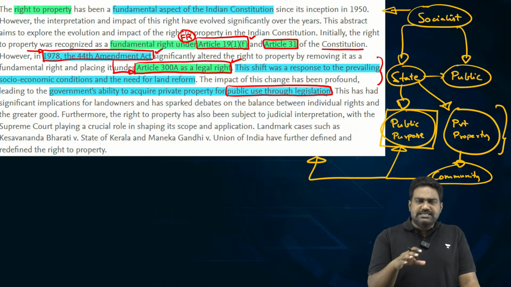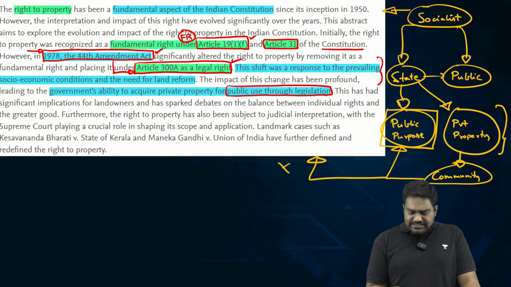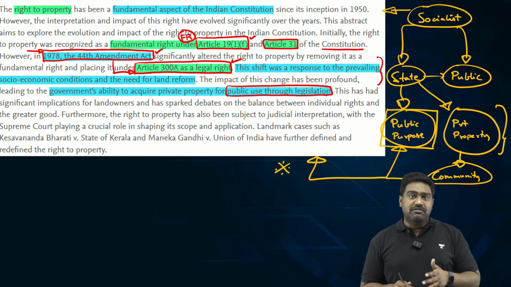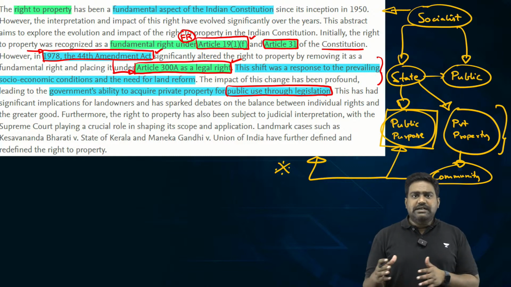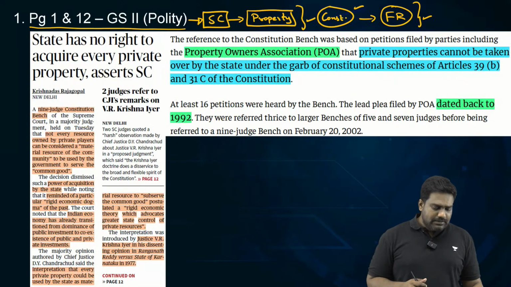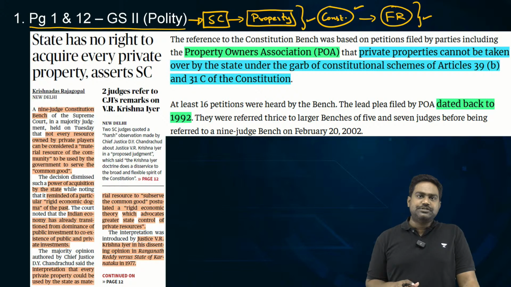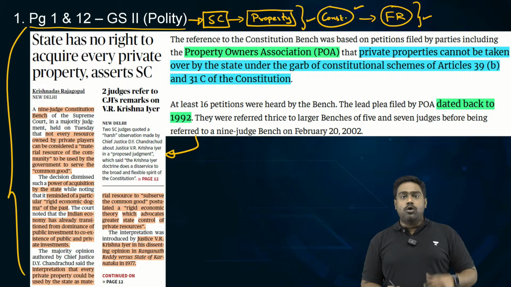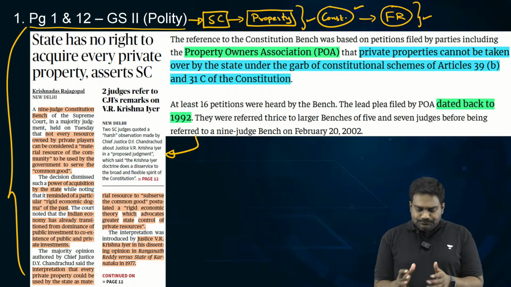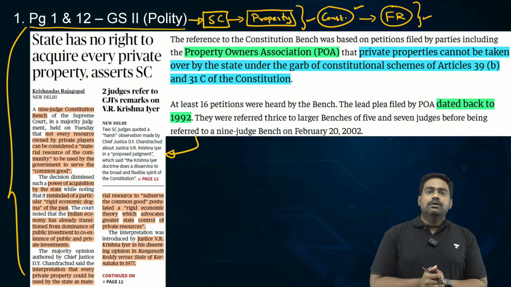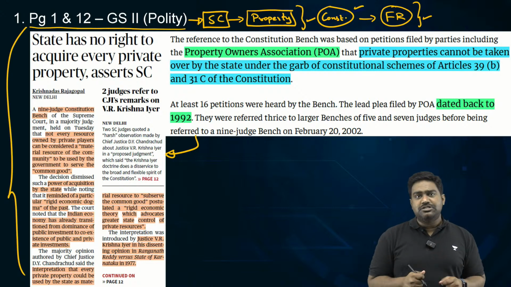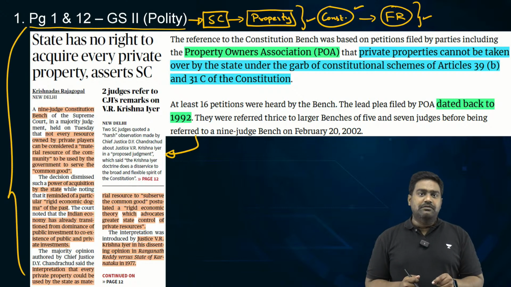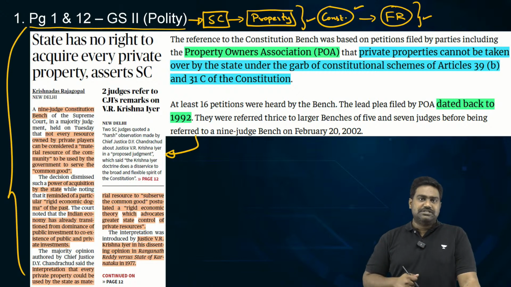So throughout 1970s, 1980s and 1990s, many cases came up at the courts challenging the power of the government to acquire property, that is private property. Throughout 70s to 90s, during those 30 years period, there were multiple cases, multiple judgments. In fact, the current judgment delivered is a continuation of those petitions. Property Owners Association collectively had filed around 16 petitions at the Supreme Court, starting from 1992. And several verdicts were delivered even by a constitution bench of the Supreme Court in the past.